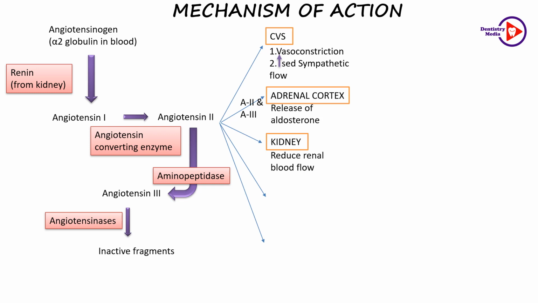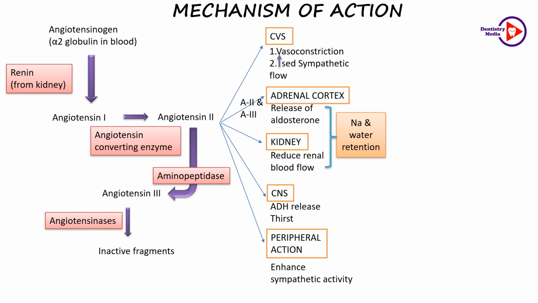On the kidney, they reduce renal blood flow and they enhance the intrarenal hemodynamic effect. These results in sodium and water retention. On brain, the angiotensin 2 causes release of the ADH and also it promotes drinking behavior. And they enhance the sympathetic activity on peripheral action. And all this in turn leads to increase in the blood pressure.